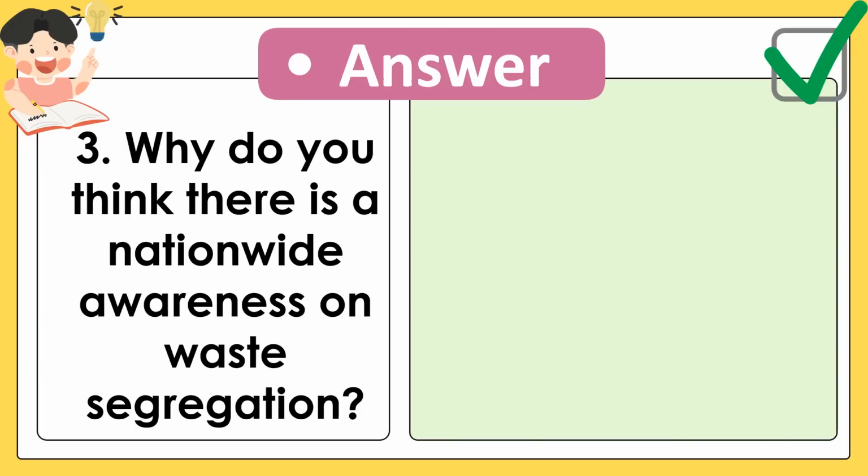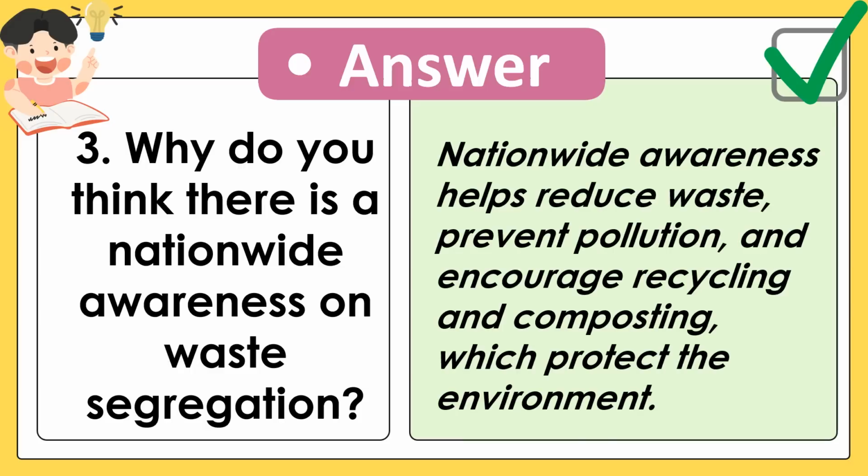Number 3, why do you think there is a nationwide awareness on waste segregation? The answer, nationwide awareness helps reduce waste, prevent pollution, and encourage recycling and composting, which protects the environment.